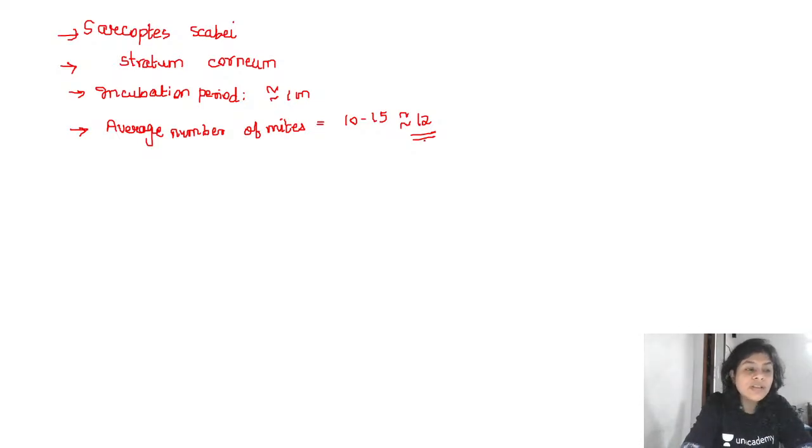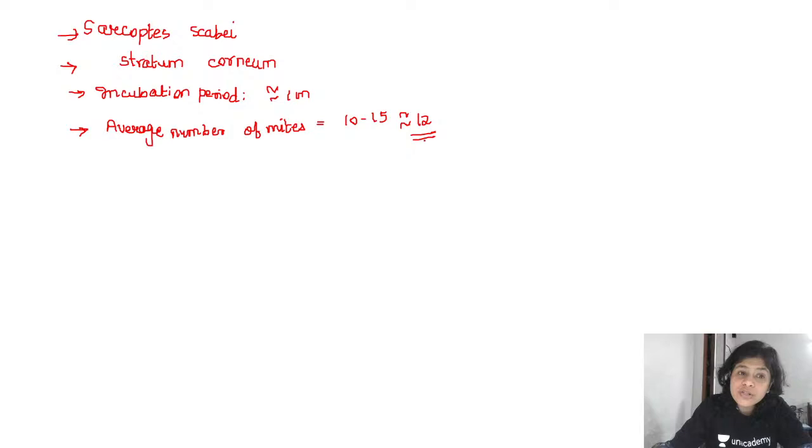The better the immunity that you have, the more the itch you are going to have. So the itch is not going to correlate with the number of mites. The more you scratch, the lesser the mites are going to be, and hence the average number of mites in an immunocompetent person will be approximately 12. Okay, so please remember that the number of mites and the severity of itch do not corroborate with each other.